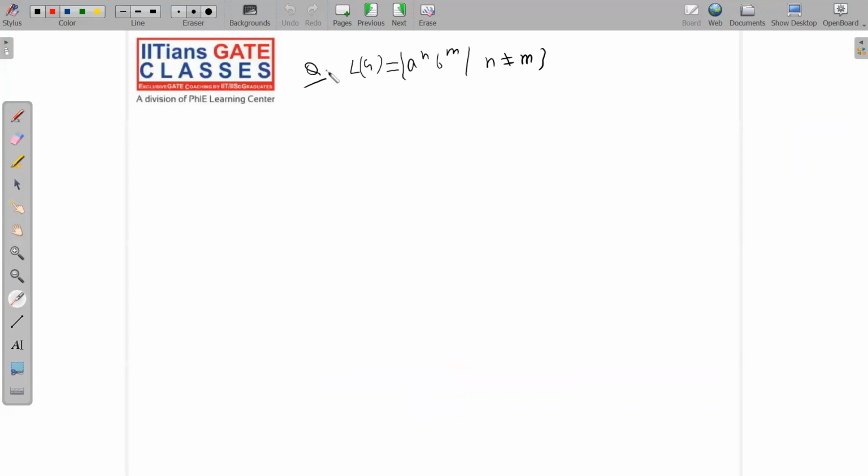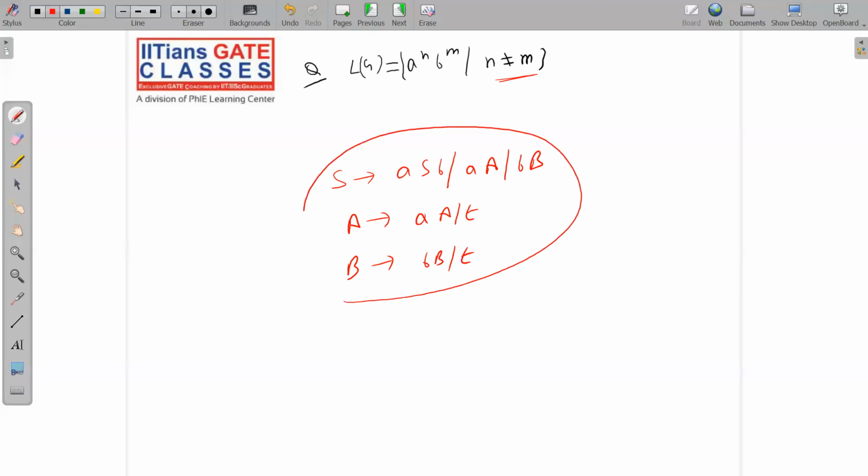Okay, now let's move to the next question. N is not equal to M. This is again very simple. What does this mean? This means either A's are more or B's are more. So first, again the same thing: S goes to ASB, so that equal A's and B's are generated. Now the stopper should be A or B with AA or BB. Now A goes to AA or null, and B goes to BB or null, like this. This is one of the ways. I hope you can imagine what exactly I'm doing. Please note it down.